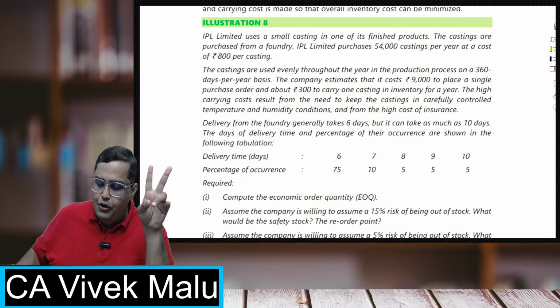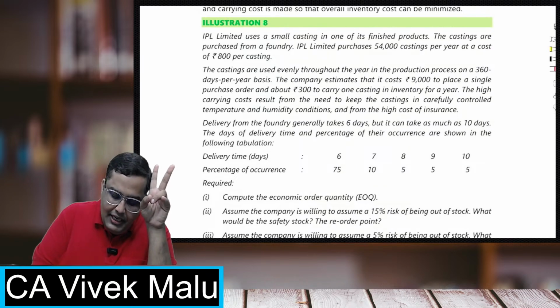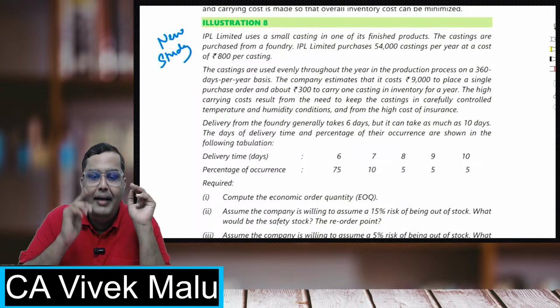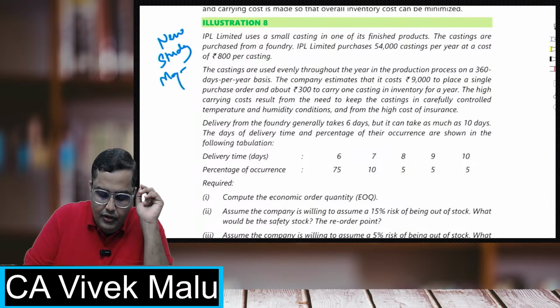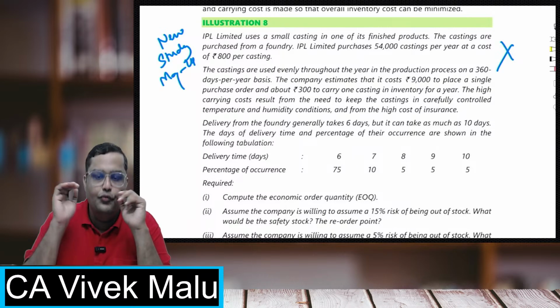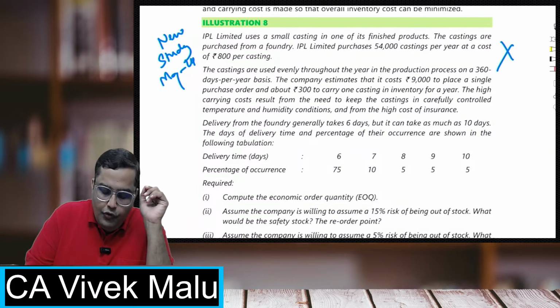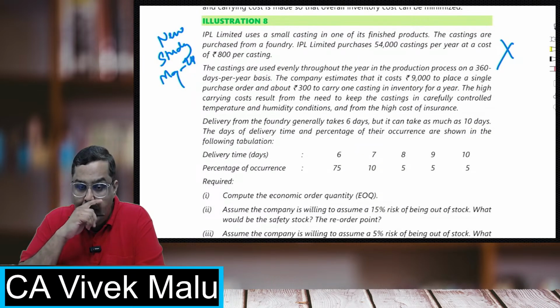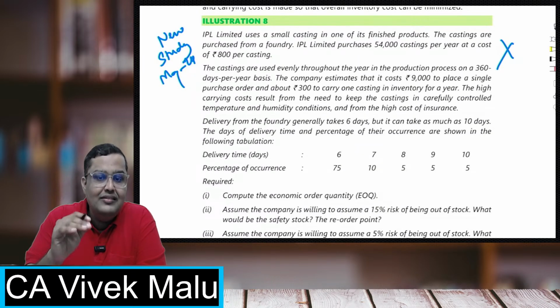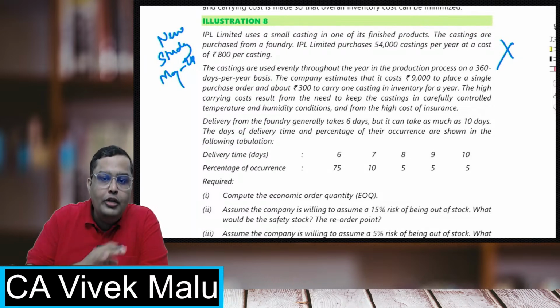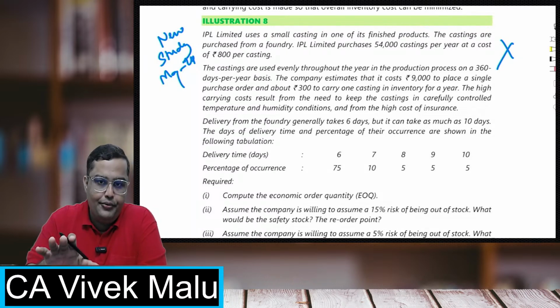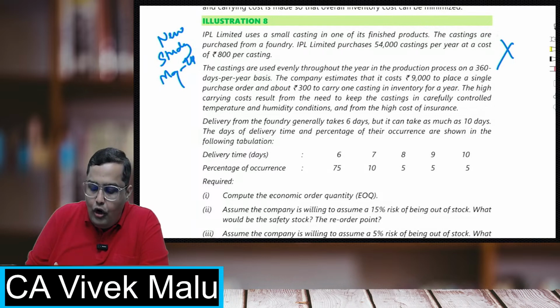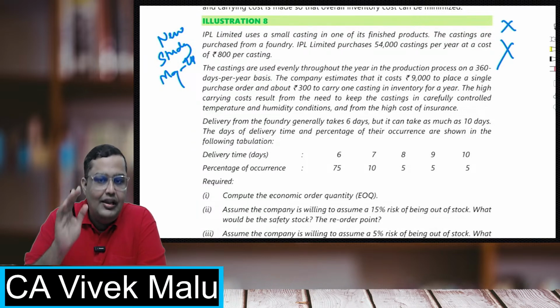Second thing I want to tell you, in the new study material which is issued for May 24 exams, this question has been removed. So for the new study material applicable for the May 24 exam, this question is removed. It means that ICAI is not planning to put it in your paper. It means that ICAI is not considering this question relevant.